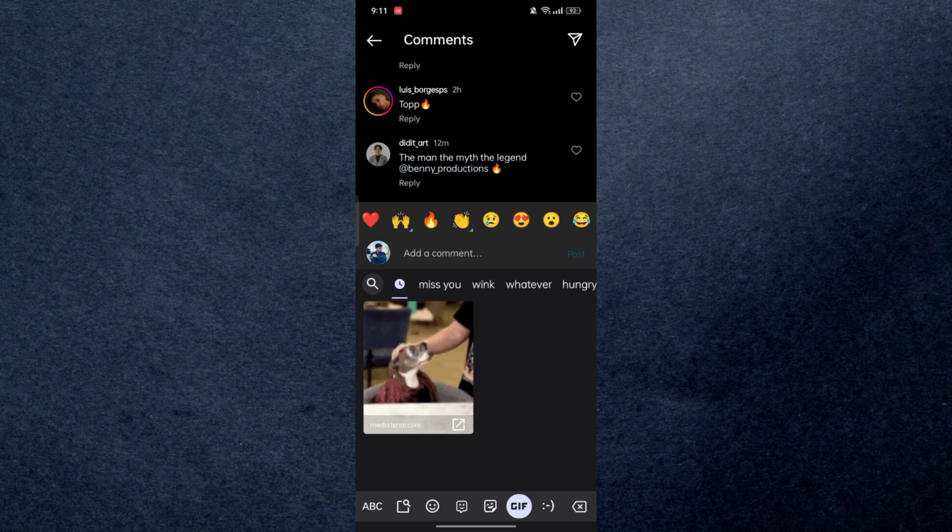One thing that I want to mention is that Instagram doesn't allow users to comment with a picture or a GIF. So in simple words, you can't comment with a GIF on any Instagram post, because for now we don't have any kind of feature like that. But maybe in future updates of Instagram we will have this type of option through which you can comment GIFs on Instagram, but for now we don't have any option like that.